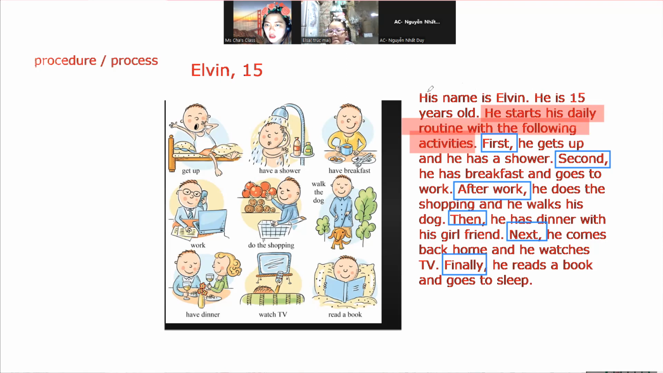With this one, a possessive adjective is always followed by a noun. His name. We don't say "he name." "He name is Alvin" is going to be grammatically wrong. So that is the reason why we need to understand what is a noun, what is a verb. "He is" is a verb to be. So we don't say "him is 15 years old," but we say "he is 15 years old."